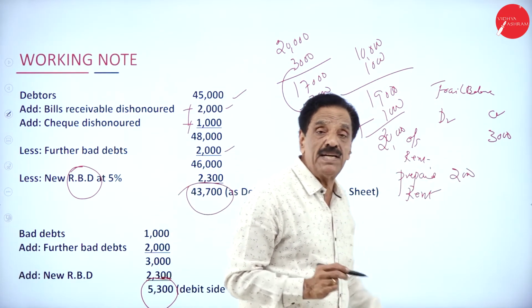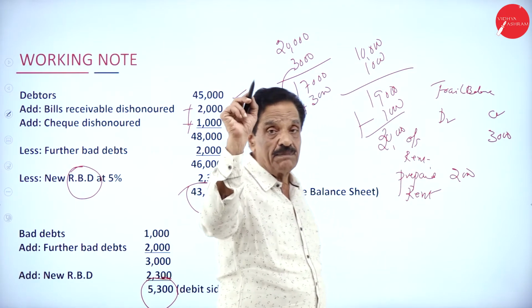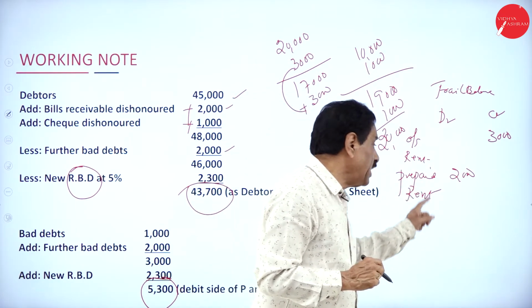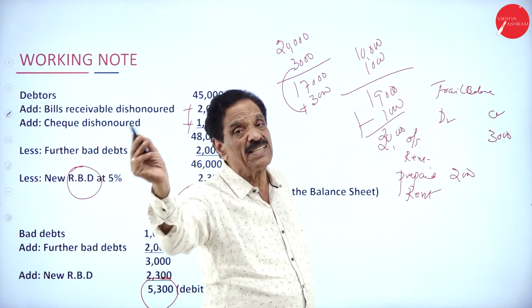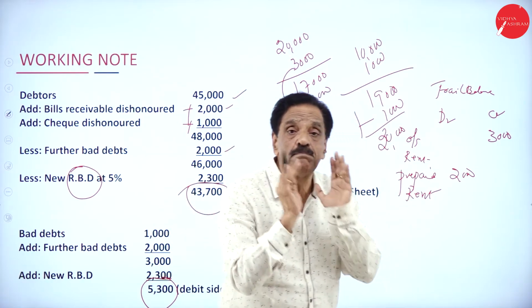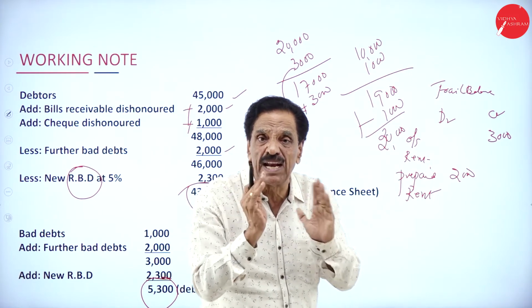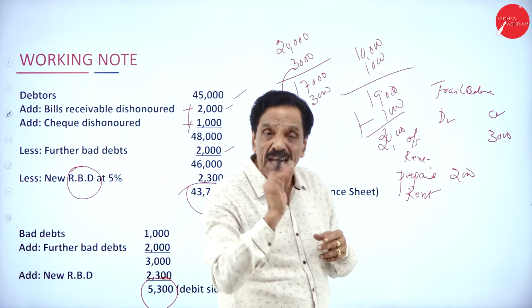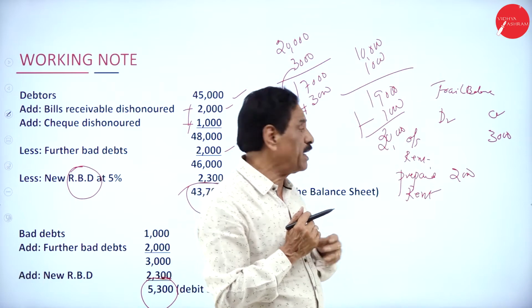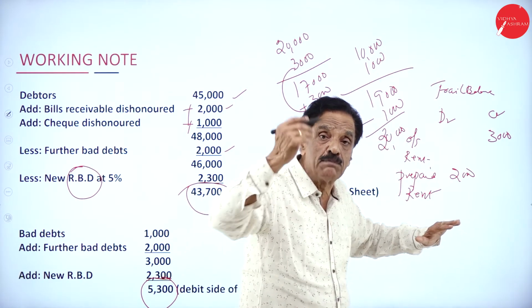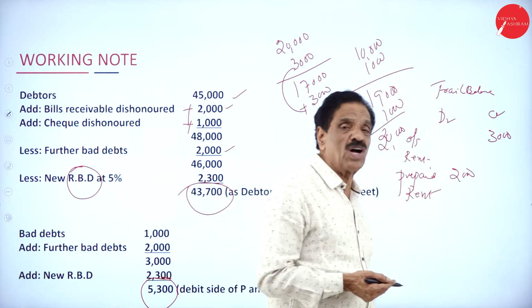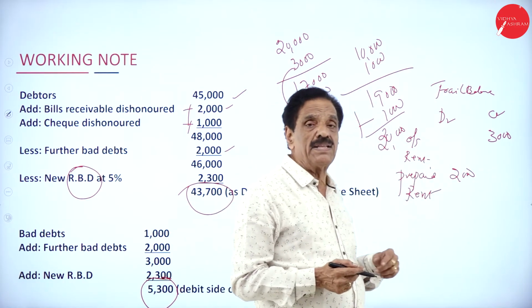If it is an adjustment, add to rent, then liability side of the balance sheet. Prepaid rent, deduct from rent, then asset side of the balance sheet. What is meant by prepaid? Paid more. Outstanding means still payable, not yet paid. So not yet paid is a liability. We have to pay. That will come on the liability side of the balance sheet. Prepaid means paid more. Next time we'll pay less, 2,000. How much still payable? 3,000.